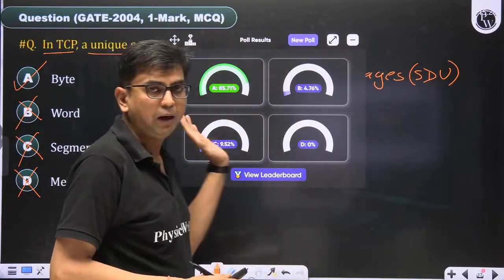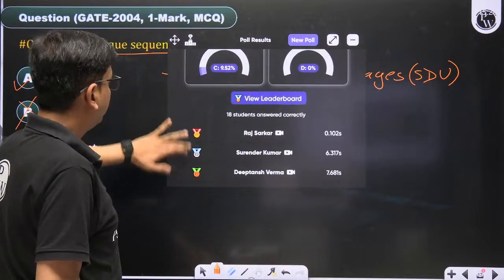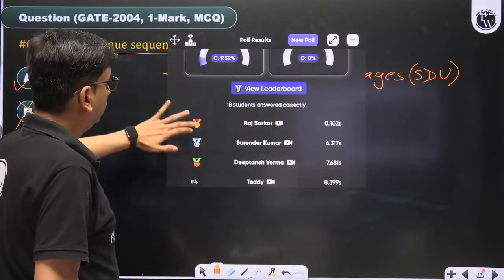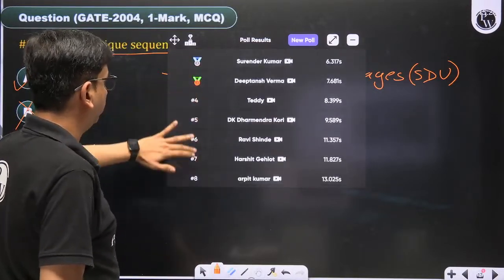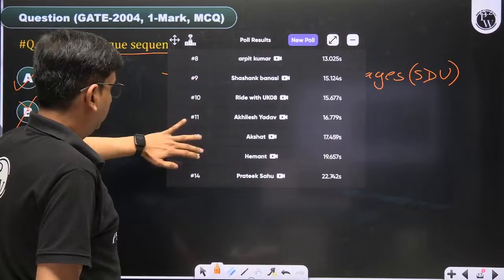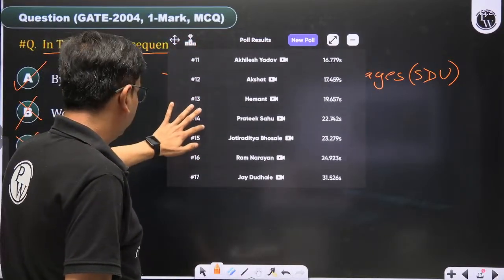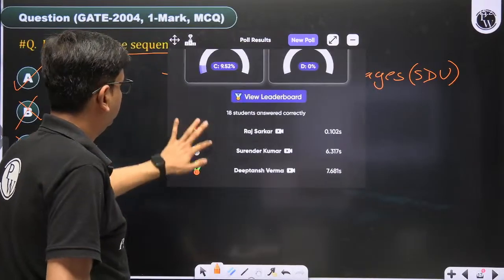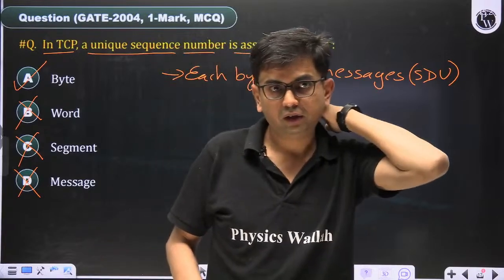But here byte is what is going on. So the answer of this question is A. 85% of people have given that answer. Raj, Surendra, how many people? 18. I am not able to read all the names. These are the people who have given the answer A. Clear? So let's move to the next.